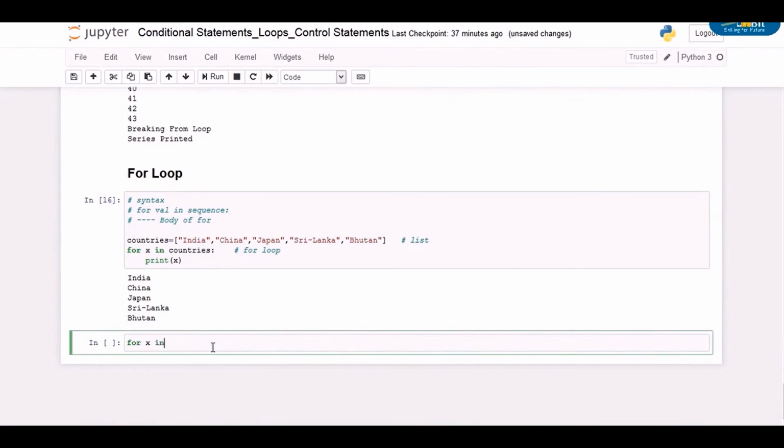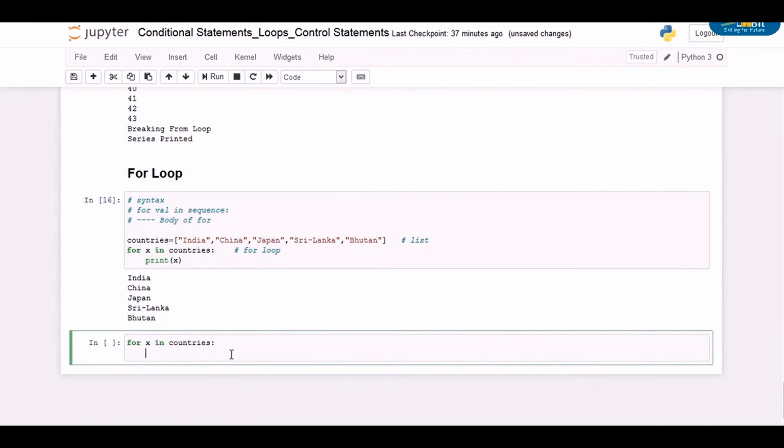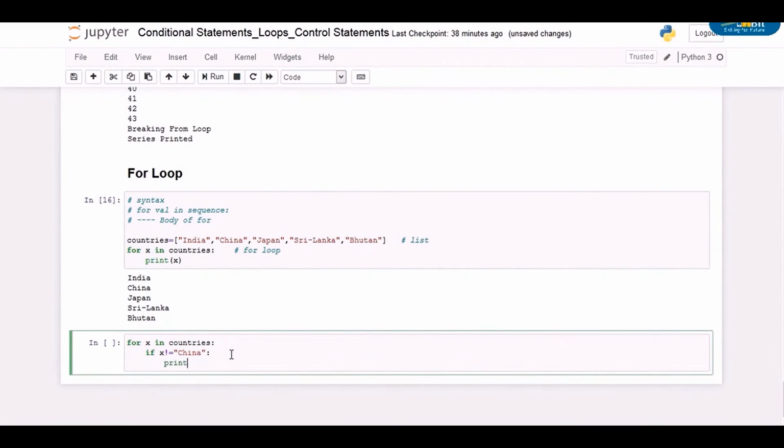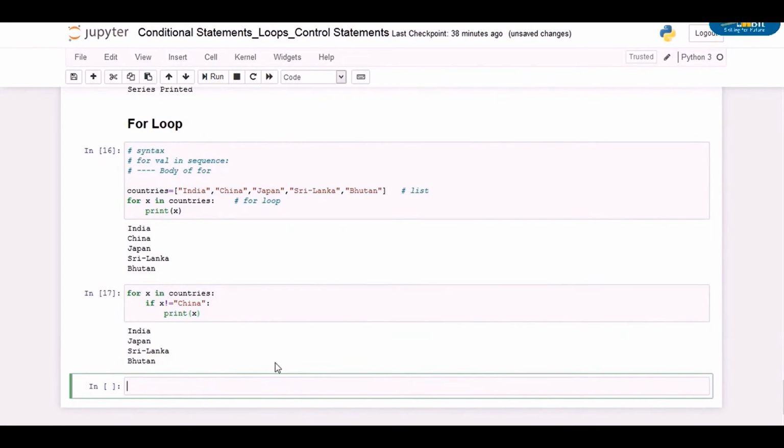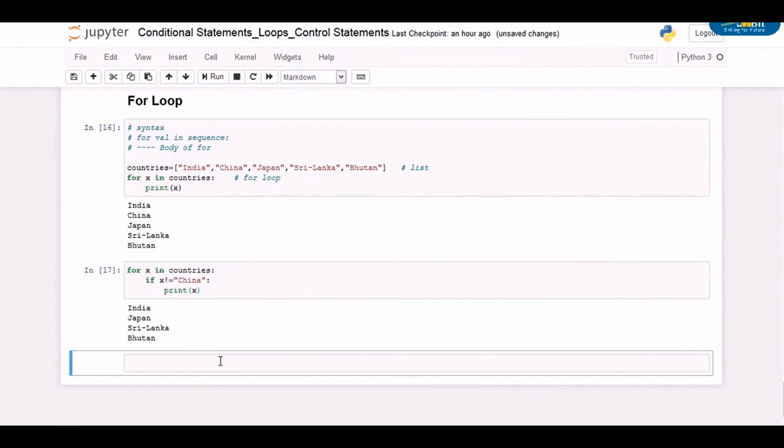Now let's include a condition in the body of this for loop. Suppose we do not want to print China. We can write if x is not equal to China, colon, and then indent print x as the body of this if statement. When you run this code, you can see that China is not printed.